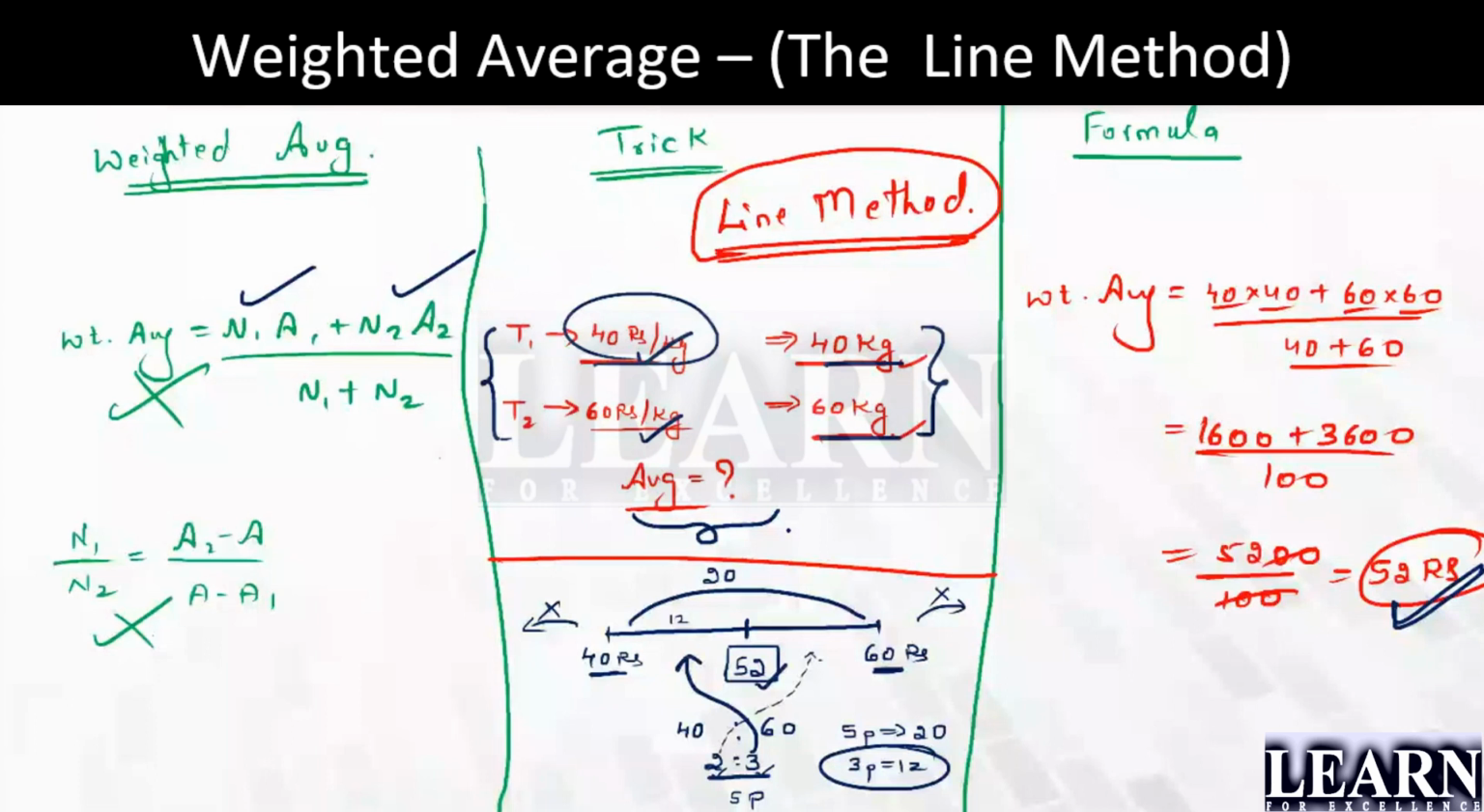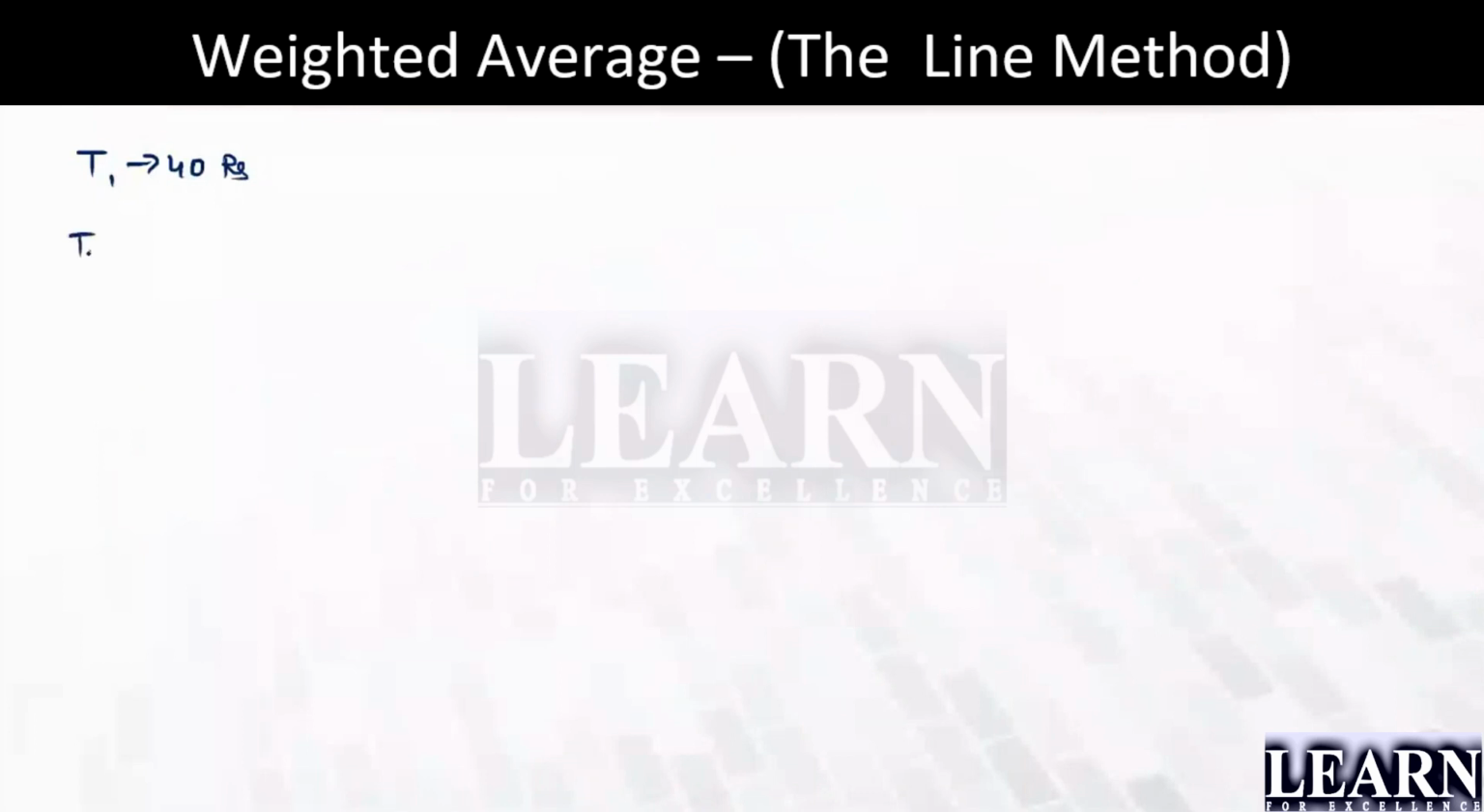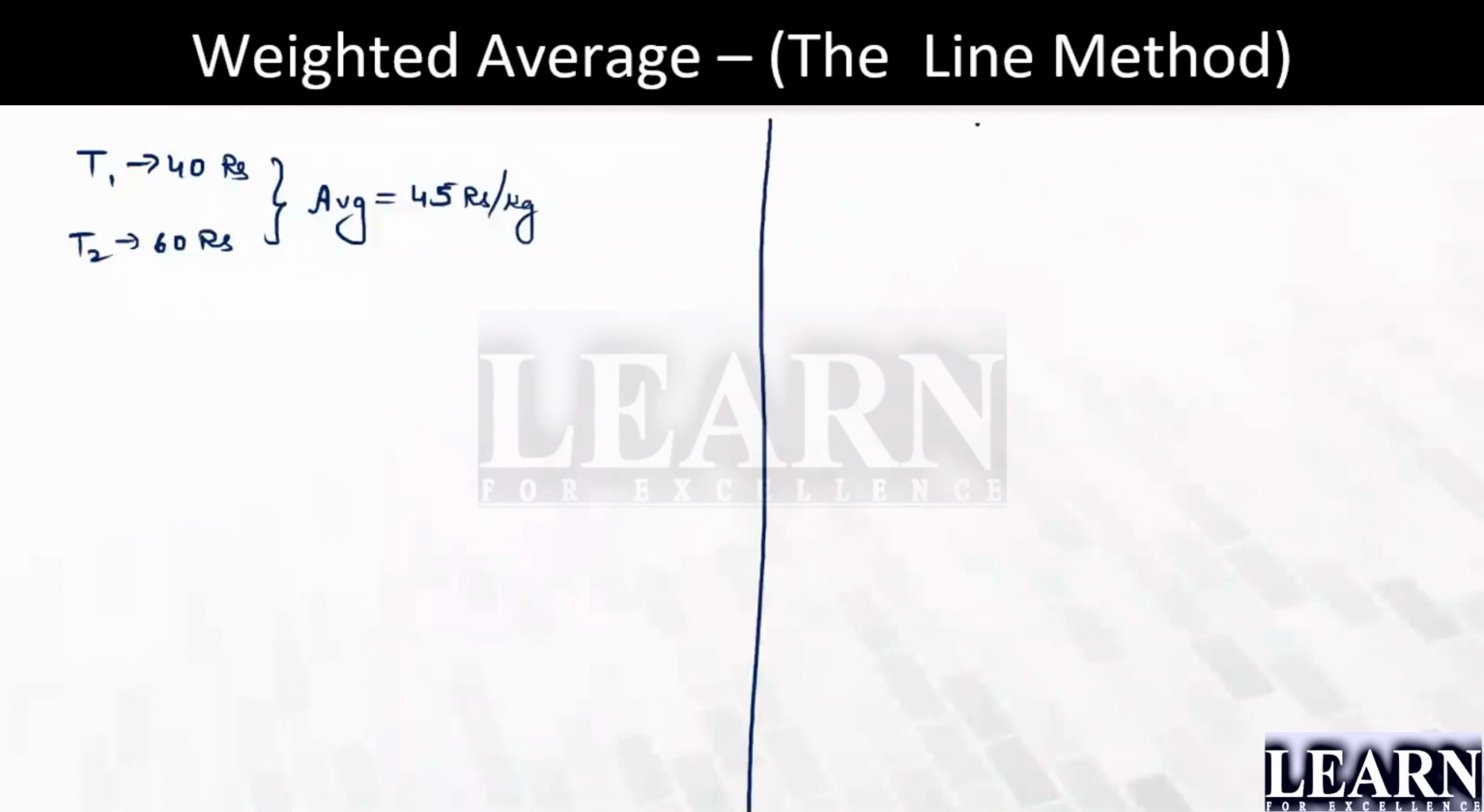I'll take P1 as 40 rupees, P2 as 60 rupees, and now the average is 45 rupees per kg. In what ratio these have to be mixed? If you're going to use the formula, of course you need to remember one more formula, or you can use weighted average. That is nothing but N1 by N2 equals A2 minus A divided by A minus A1. If you interchange this up and down, your answer will go wrong. Remembering is very, very important.